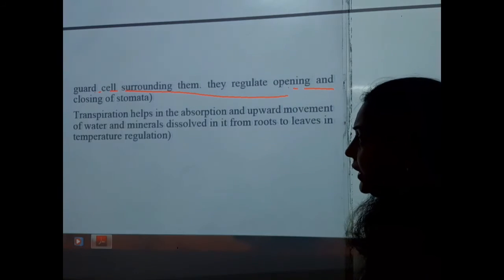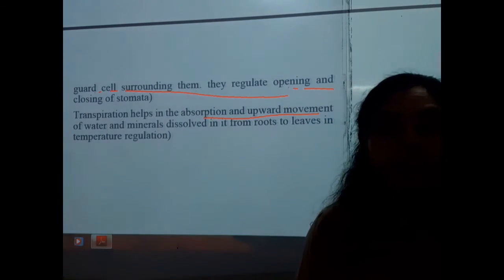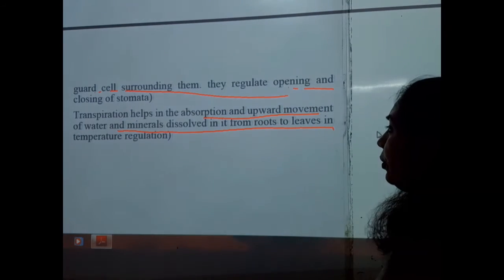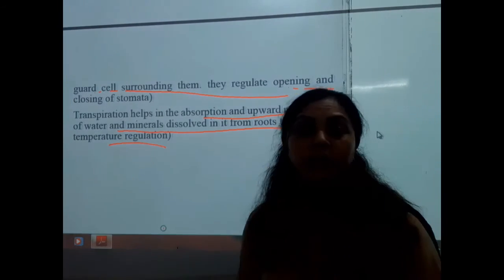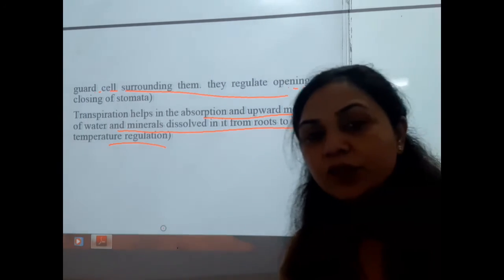Students, transpiration helps in the absorption and upward movement of water and minerals dissolved in it from the roots to the leaves, and it also regulates the temperature. So transpiration is also essential for the plants.